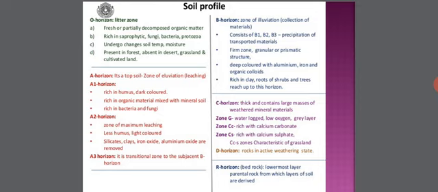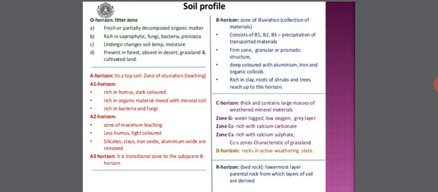Coming to the A horizon, it is a topsoil. It is a zone of eluviation, that is leaching, and it is further subdivided into the A1 horizon, A2 horizon, and A3 horizon, the details of which are displayed in the slide. Now coming to the B horizon, it is a zone of illuviation, that is collection of materials, and details of that B horizon are also shown in the slide, and it is further subdivided into 3 subdivisions, B1, B2, and B3. Then coming to the C horizon, it is a